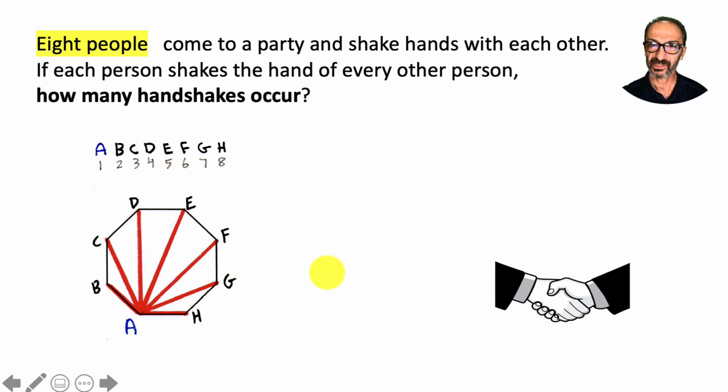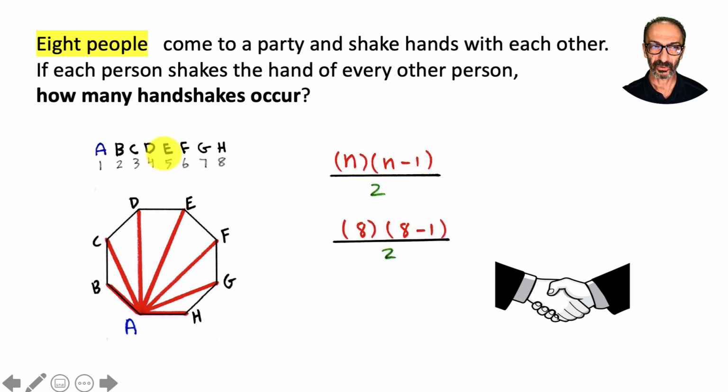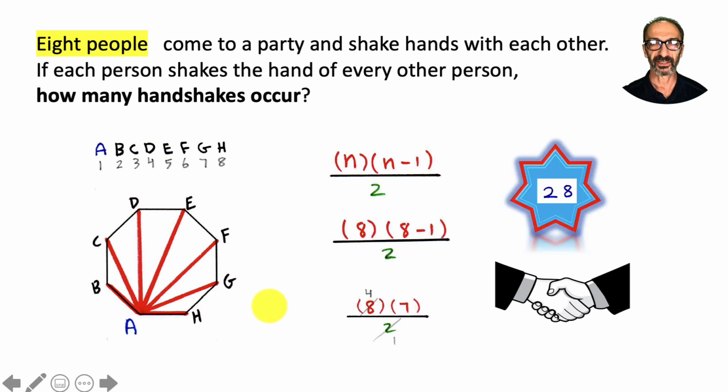That's the other 7. n times n minus 1 over 2, because we don't want to double count. In our case, it's 8 times 8 minus 1 over 2, and that's 8 times 7 over 2. The final answer is 4 times 7, which is 28.